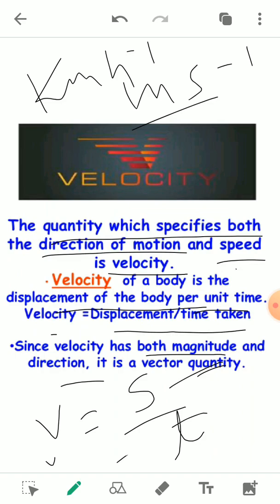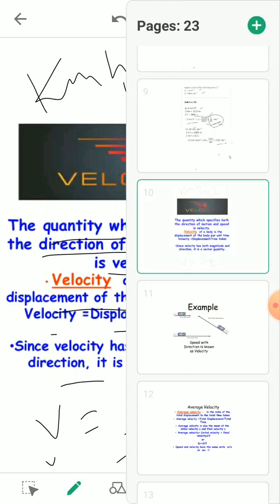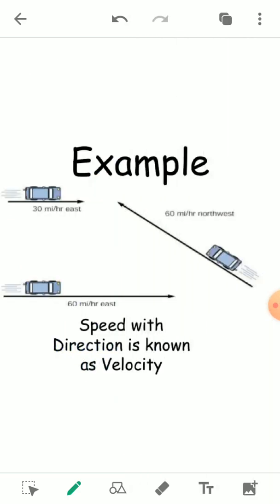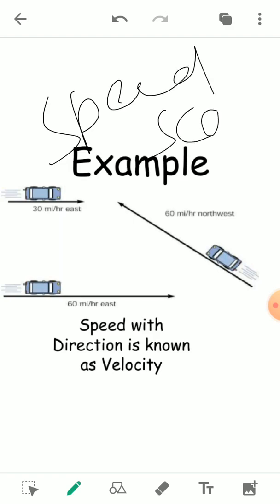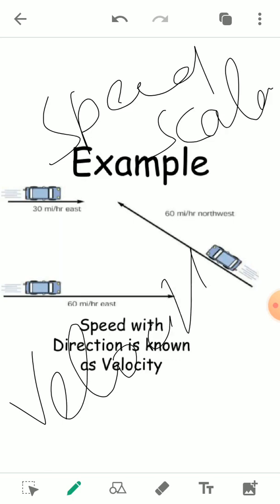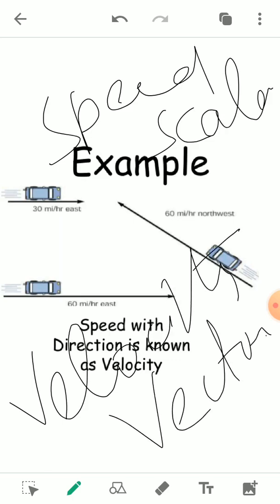But in case of a velocity, it has a magnitude as well as the direction. So we can say that speed is a scalar quantity, while velocity is a vector quantity.